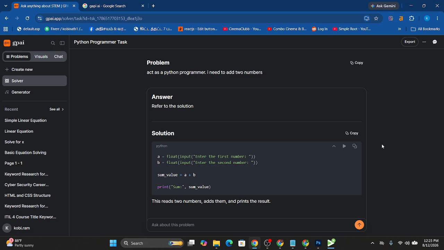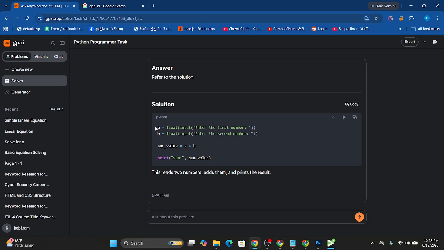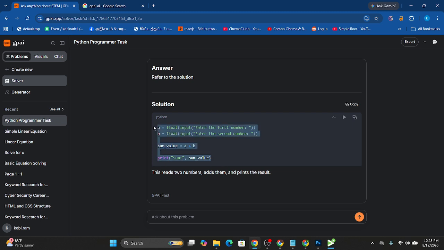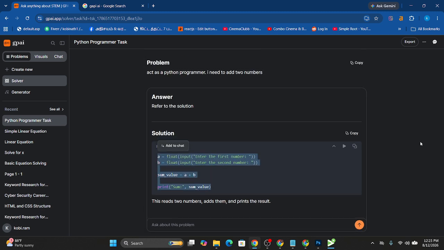So here the float and int casting is also there. Input: enter the first number, second number, it is assigned here, second number assigned here. Here the sum will be both a plus b, it is assigned to sum, it has been written. Okay, this is how we can get the solution. Okay, this is a simple doubt I am asking, a programming doubt. You can ask any kind of doubts.